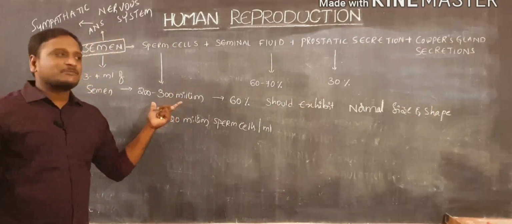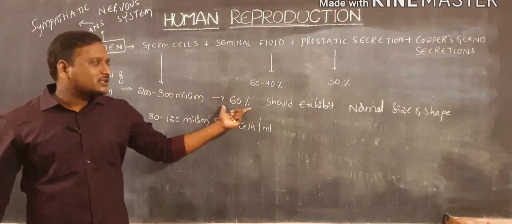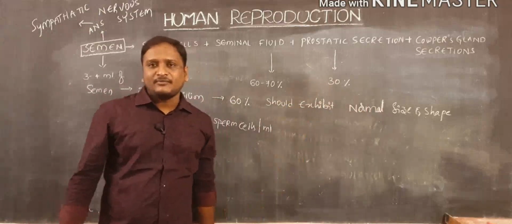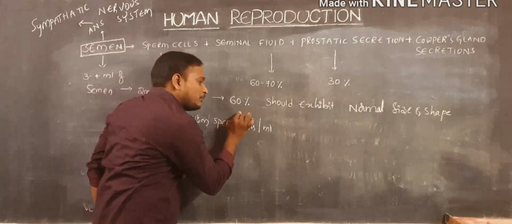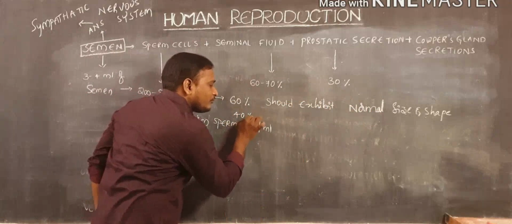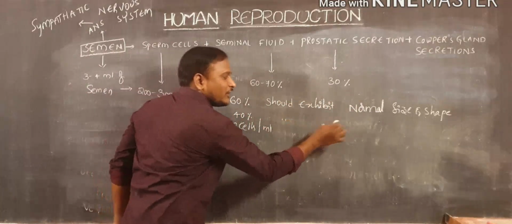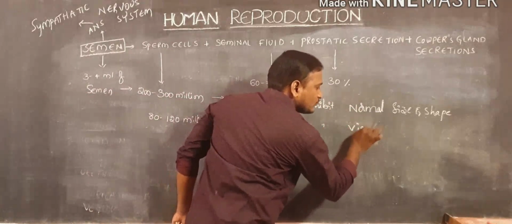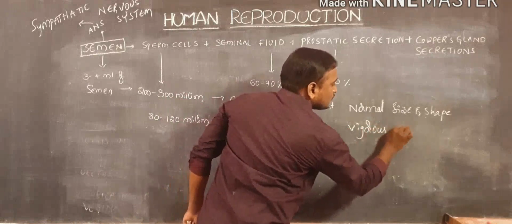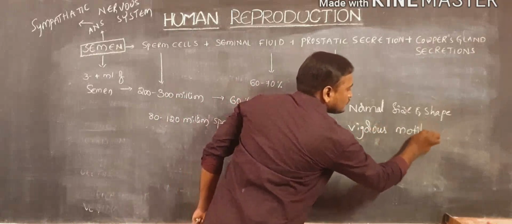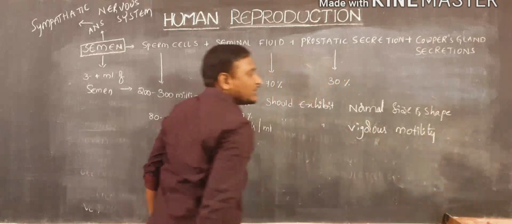Of the total sperm cells, 60% should exhibit normal size and shape, and 40% should exhibit vigorous motility.